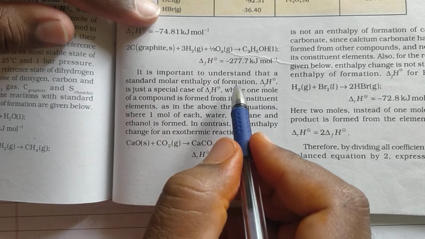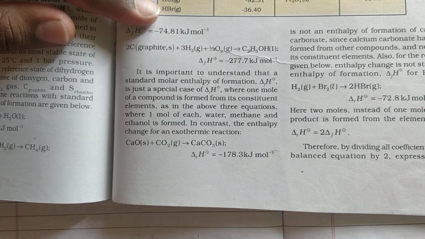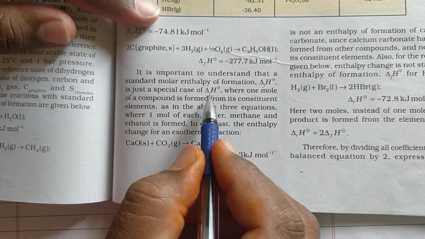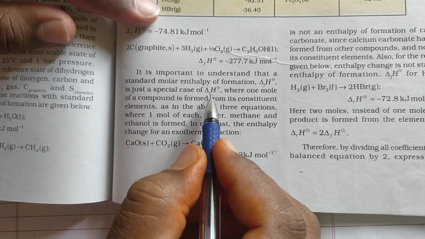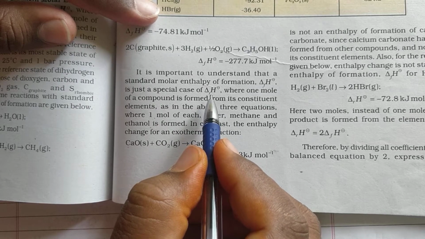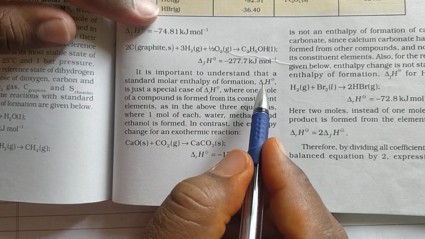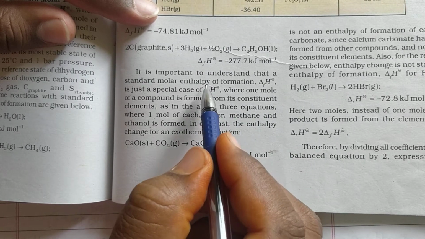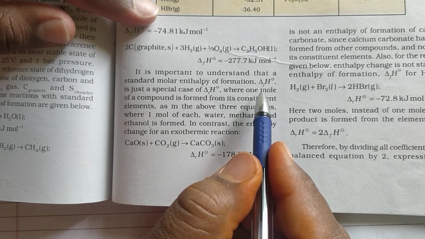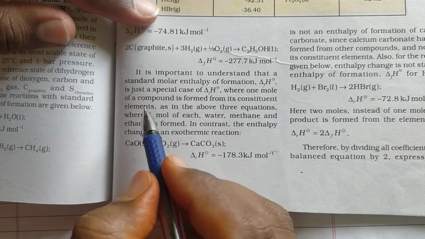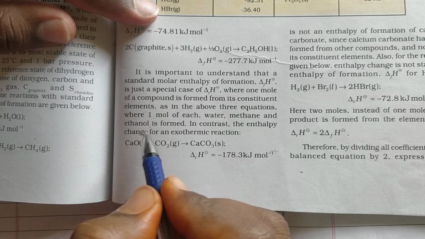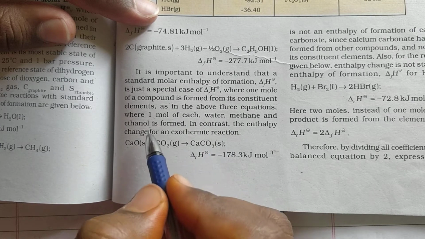Next, it is important to understand that a standard molar enthalpy of formation, delta H0F, is just a special case of delta H0. Delta H0 is nothing but the change in enthalpy of a reaction. Delta H0F is one type of case only. The specialty is that when the reaction happens with elements in their standard states, then we say delta H0F, where a compound is formed from its constituent elements, as in the above three equations, where 1 mole each of water, methane and ethanol is formed.